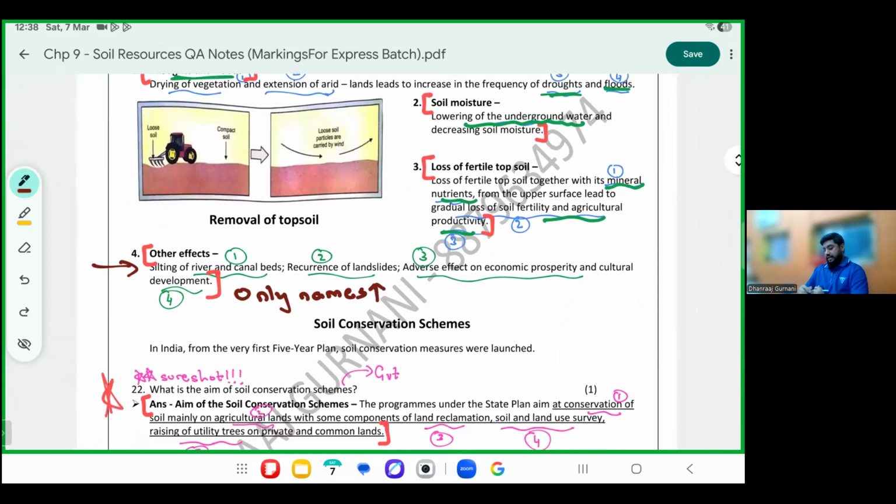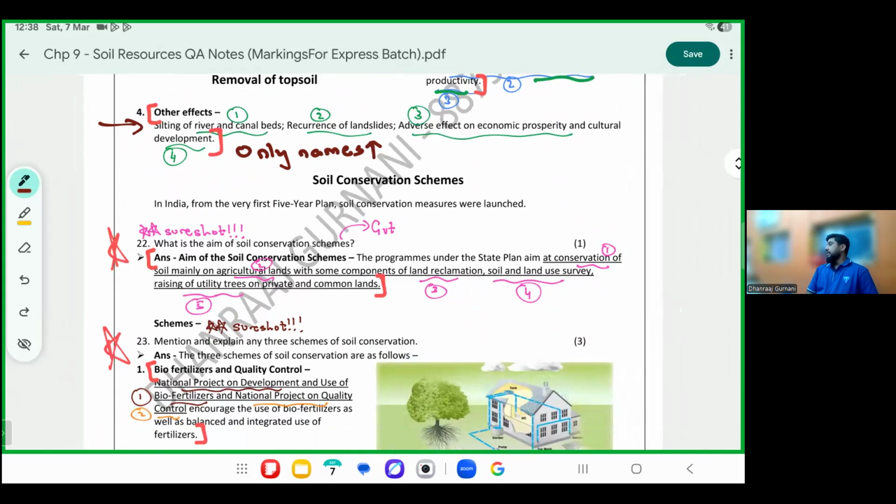Can I do the last part? You see these are the schemes. This is one of the schemes which the government has introduced to prevent soil erosion and basically do soil conservation. In every chapter, one government scheme is also mentioned. So for soil, they have mentioned the scheme.